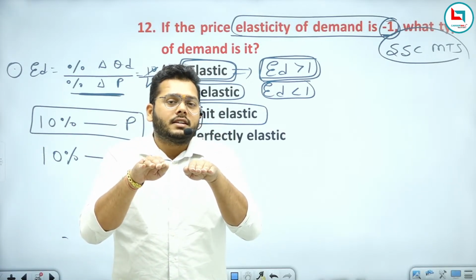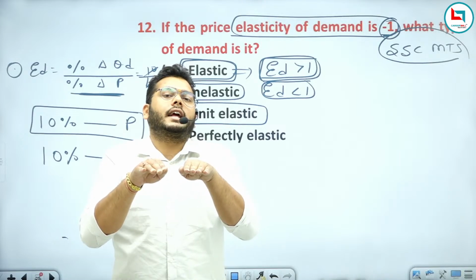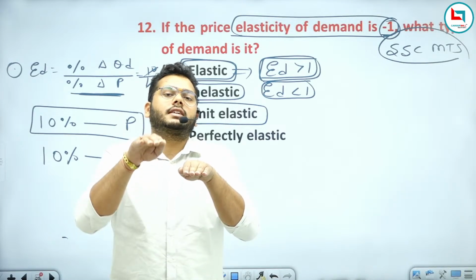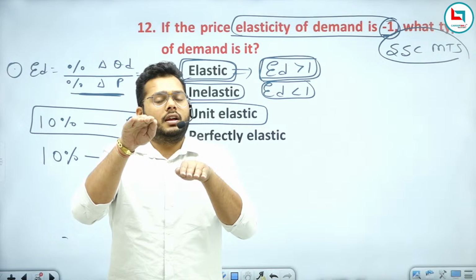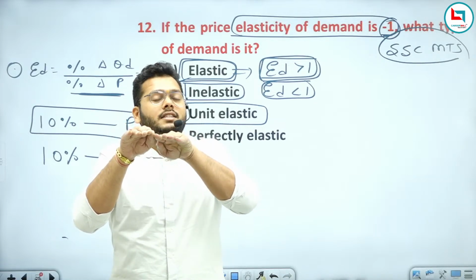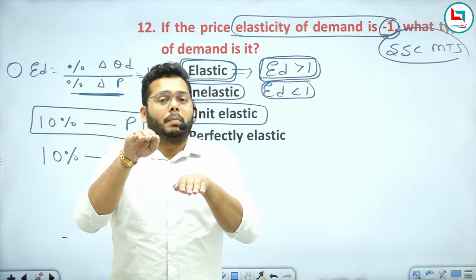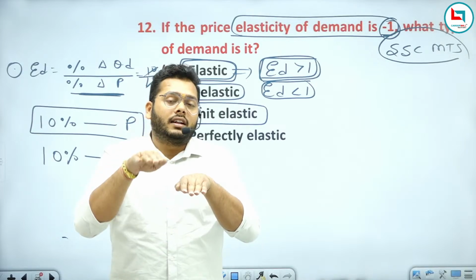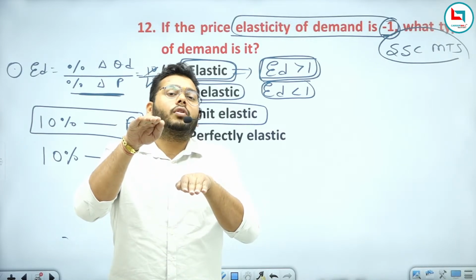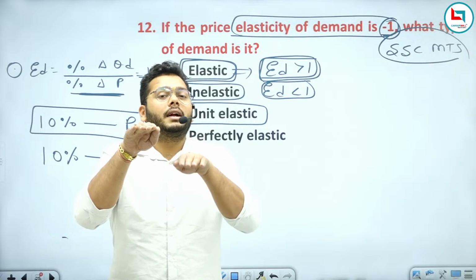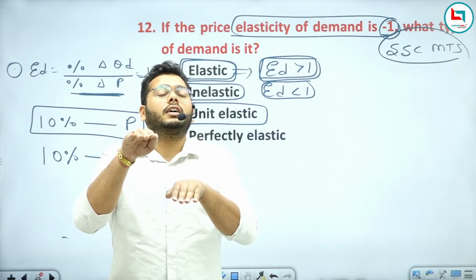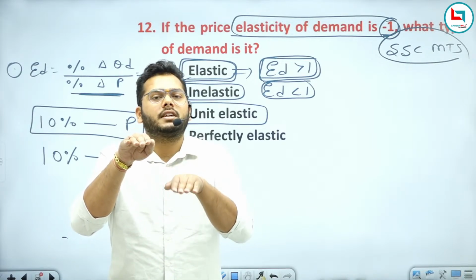Now if there is a 10% rise in the price of any good, you are demanding less of that good, by let's say 8% or 5%.